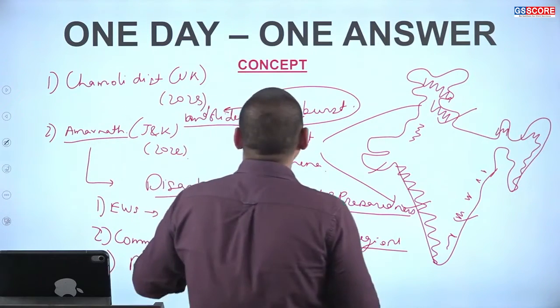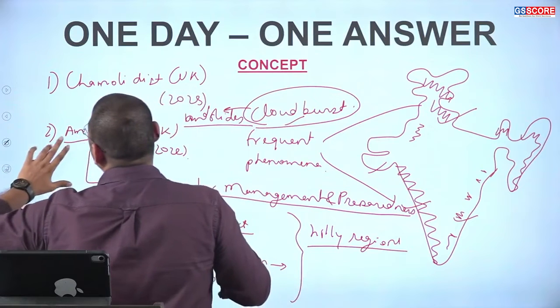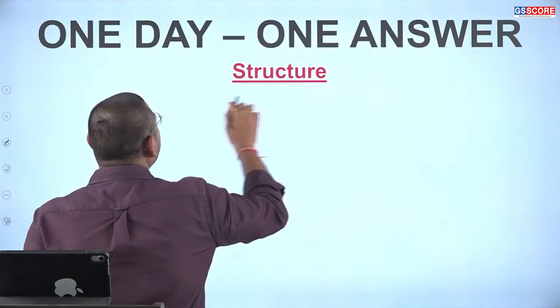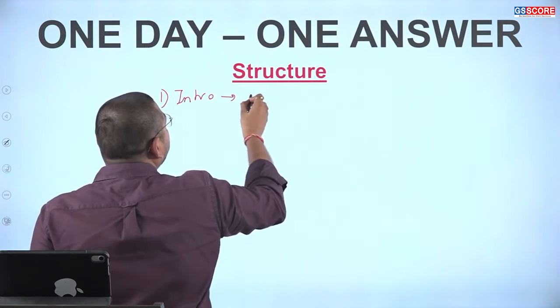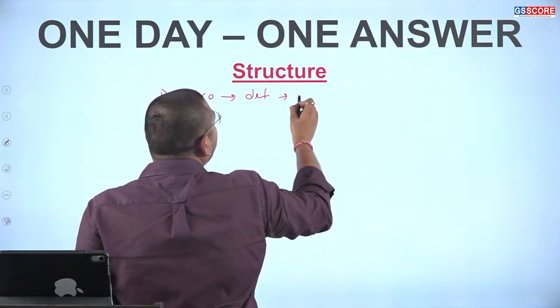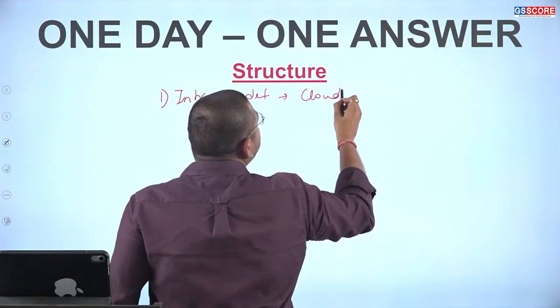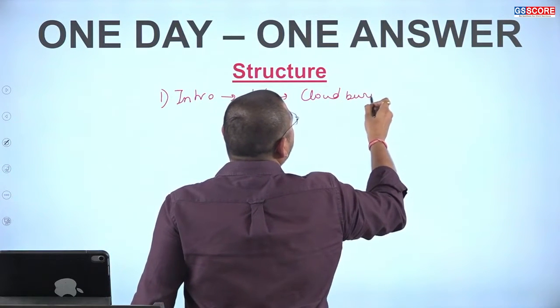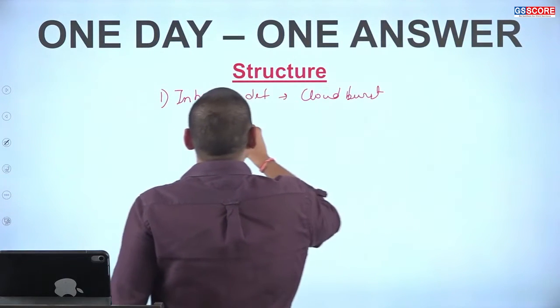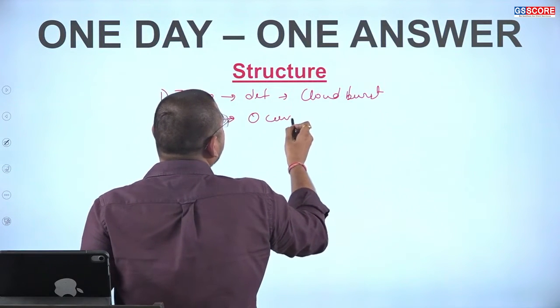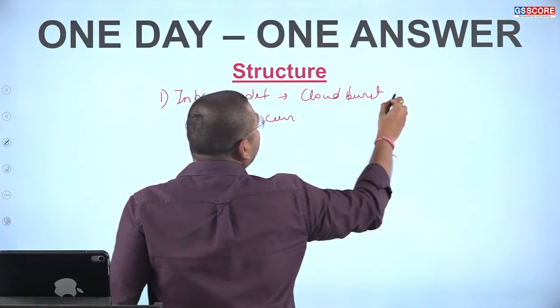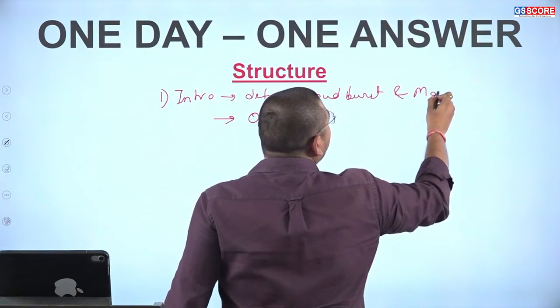So these are part of the concepts, and the answer can be structured well with an intro about the definition of cloudburst. Second, we can see the occurrences of cloudburst and mechanism.